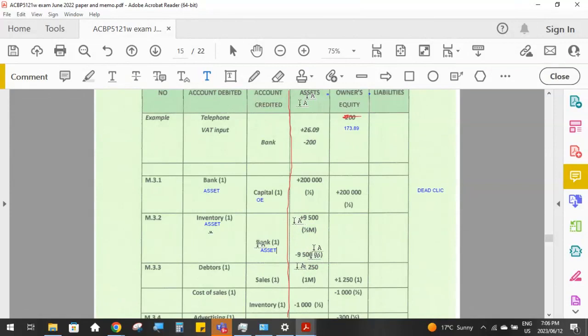Bank asset is going to decrease by 9,500. So the left-hand side of the accounting equation, the net effect is 0 because we increased it and decreased it by 9,500, which means the net total is 0. We had a net 0 change to the left-hand side, which means, again, we've got a 0 change to the right-hand side of the accounting equation. So we know our accounting equation is going to be correct.